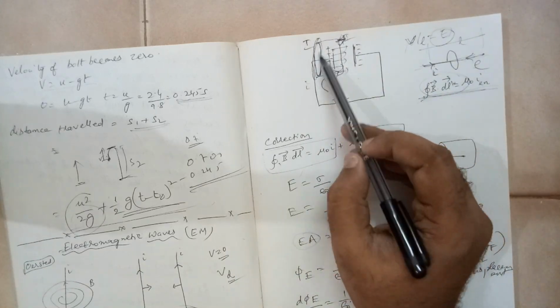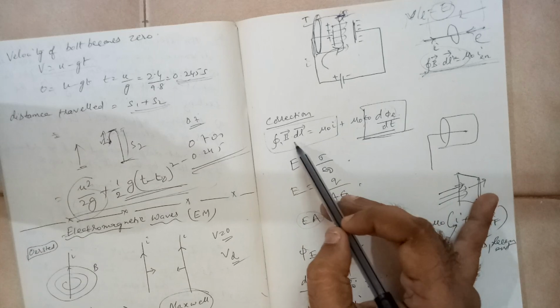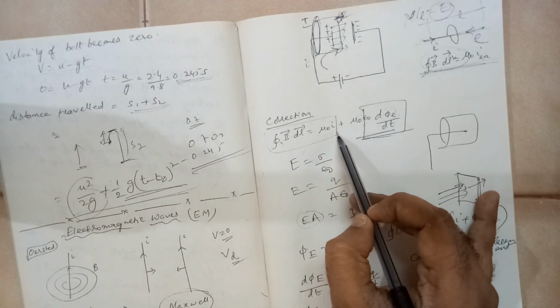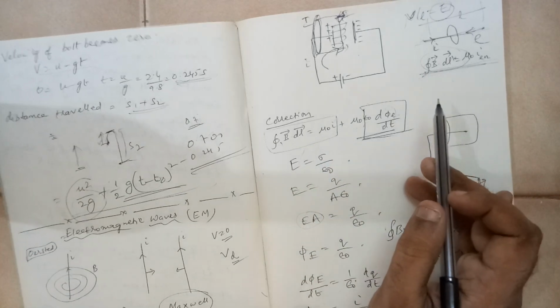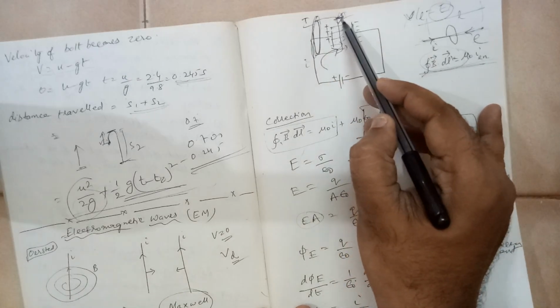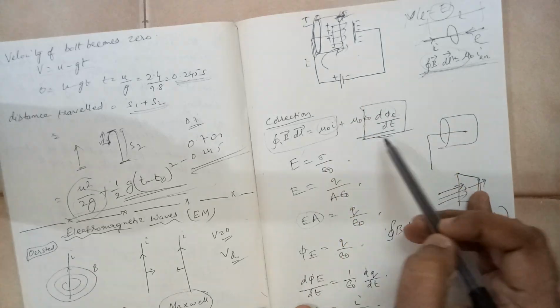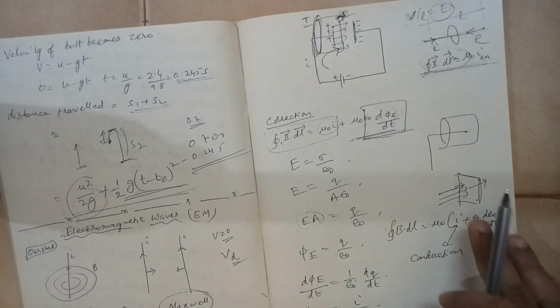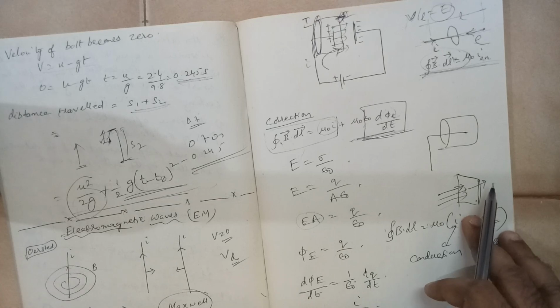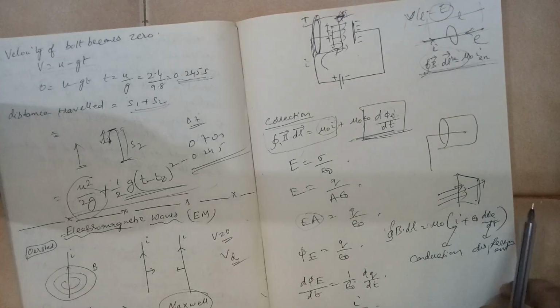For position 1, your answer is integral B dot dl is equal to mu naught I. Because if you take the second position, this term will not be there, only the other term will be there. So this is how Ampere's circuital law is justified for a capacitor circuit.